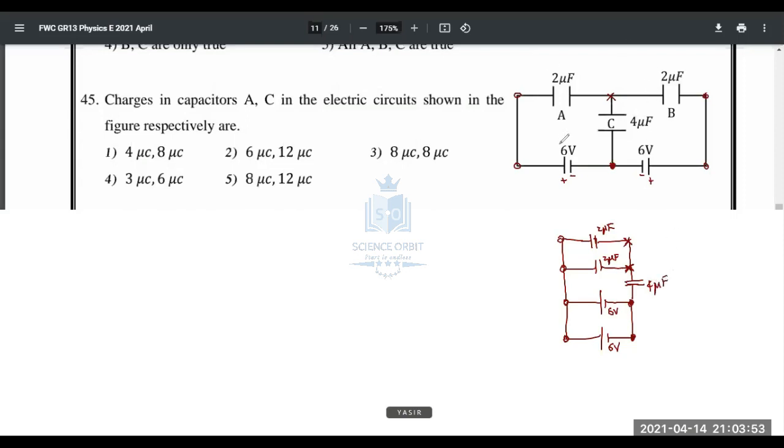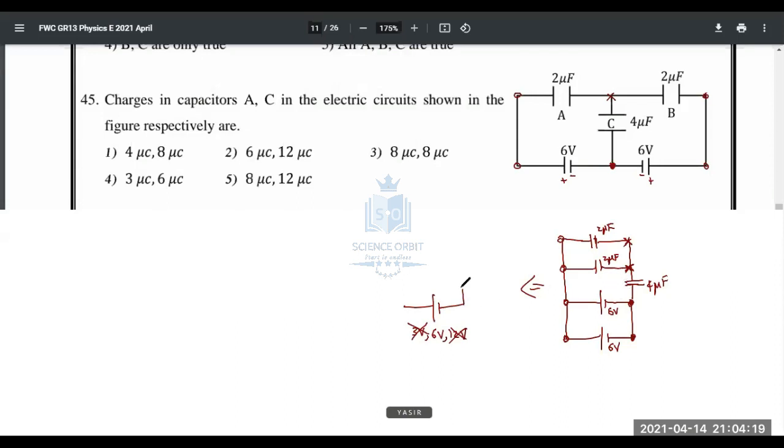So you should be able to interpret this diagram to this. And then you can change it further. How is it? 6 volt and 6 volt, guys. What is the resultant EMF when you have 6 volt and 6 volt in parallel? I will put 3 answers. Tell me the answer: 3 volt, 6 volt, 12 volt. What is the answer? Good. That is 6 volt, because when you put 2 batteries in parallel, EMF will still remain 6.